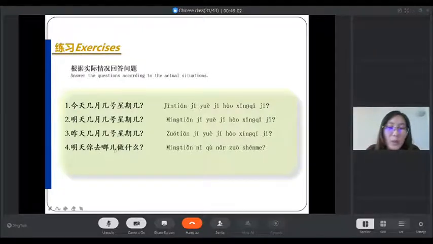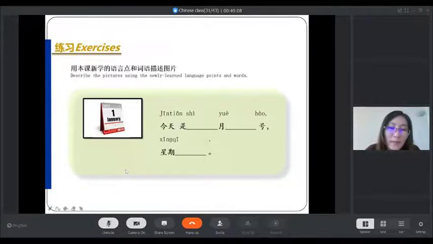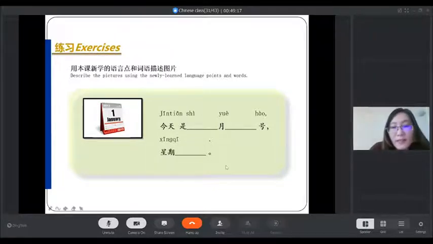It means where to go to do what. 星期日你去哪儿做什么？So here is some practice. You can do it by yourself after class. For example, look at the calendar. You can say 今天是 which month, which day, and which weekday.